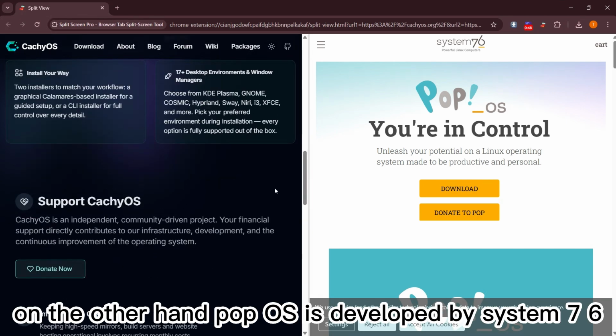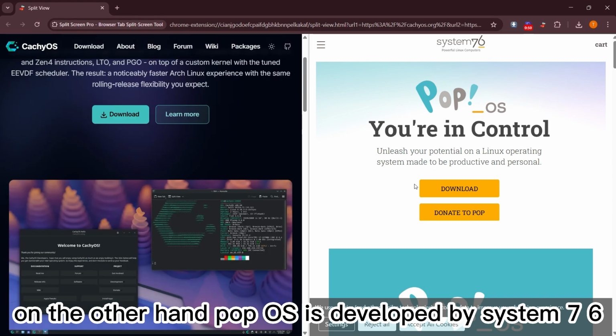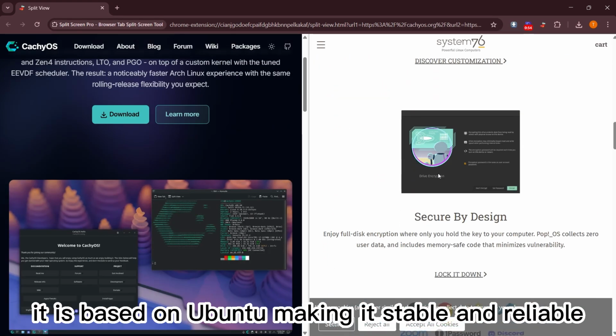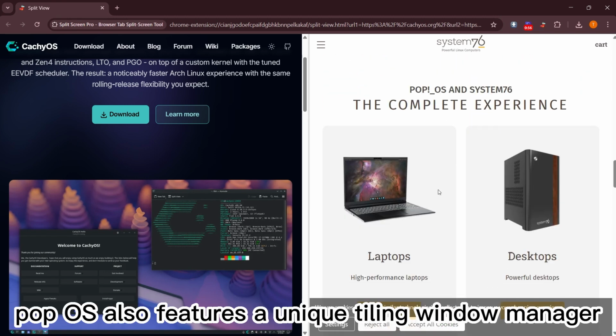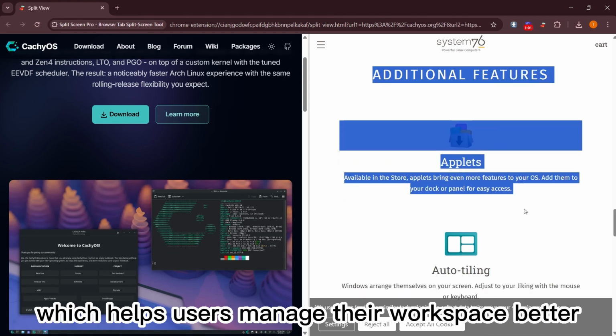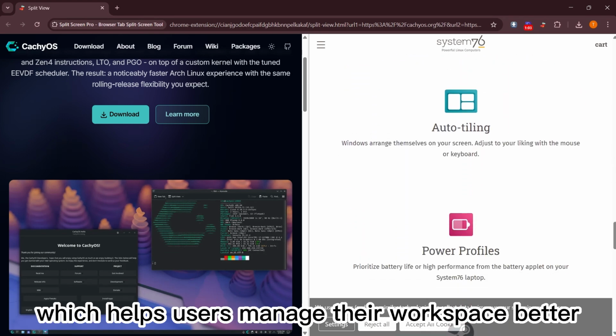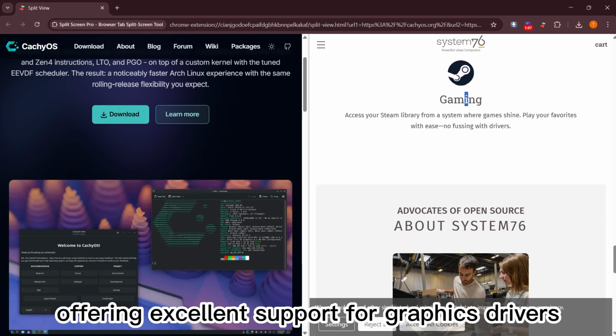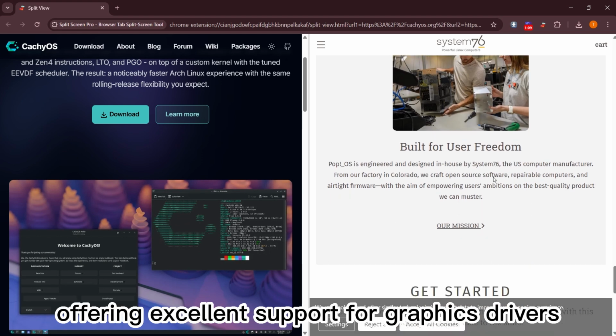On the other hand, Pop OS is developed by System76. It is based on Ubuntu, making it stable and reliable. Pop OS also features a unique tiling window manager which helps users manage their workspace better. It's designed with developers and gamers in mind, offering excellent support for graphics drivers.